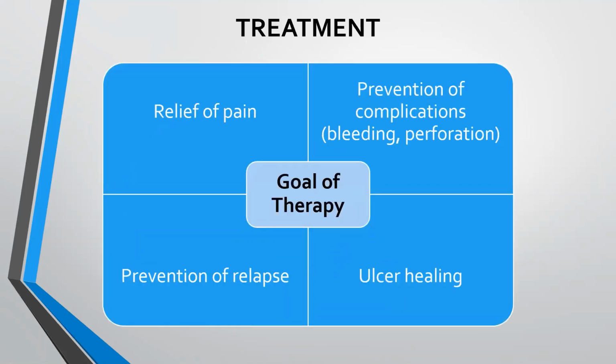Next, coming on to treatment of peptic ulcer diseases, the goal of therapy remains to relieve the pain, because ulcers are very painful. So the first goal is to relieve the pain of the patient. Next, the goal is to prevent complications due to ulcers such as bleeding, perforation, obstruction, etc. Next, the goal is prevention of relapse, that is, to prevent the reoccurrence of ulcers. And last but not least, to ultimately treat or heal the ulcer.